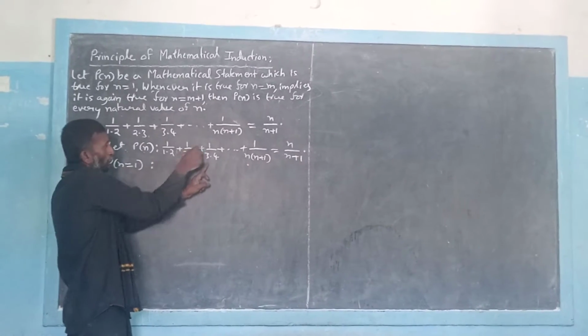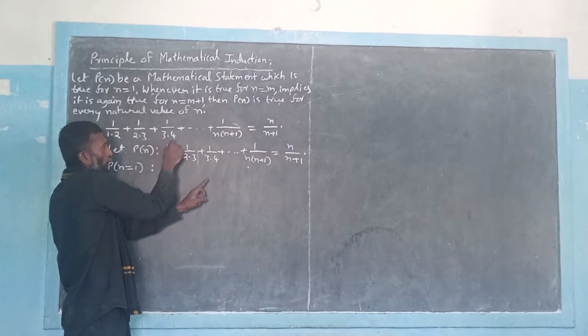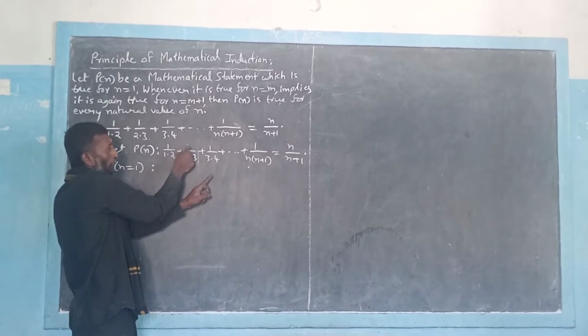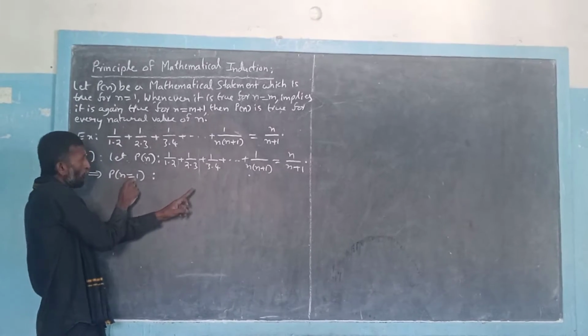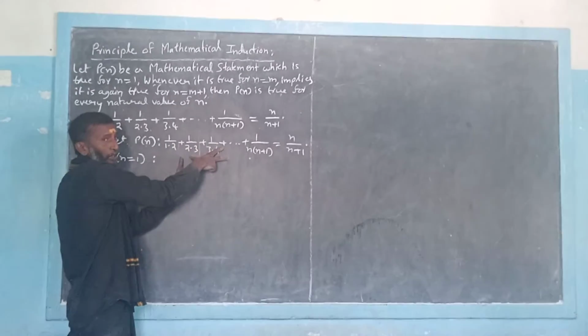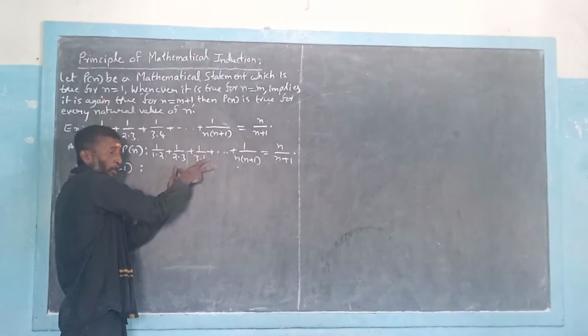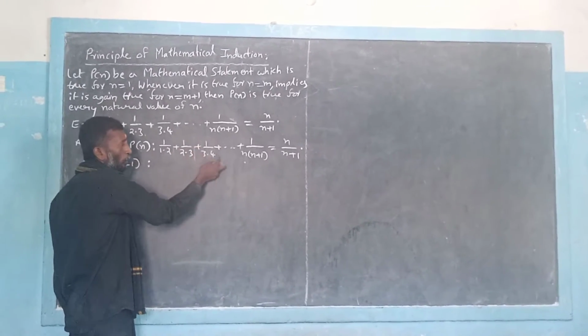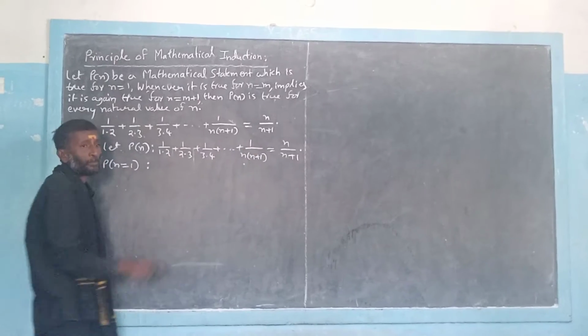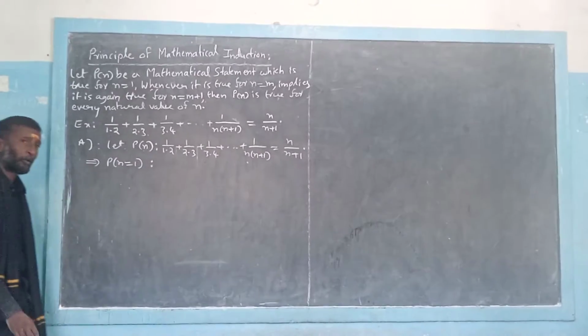So we take terms till there only. 1 by 1 into 2 plus 1 by 2 into 3 plus 1 by 3 into 4, like that. If n equal to 4, we take the sum of the terms 1 by 1 into 2 plus 1 by 2 into 3 plus 1 by 3 into 4 plus 1 by 4 into 5. 4 terms we take from the sequence, the sum of 4 terms.